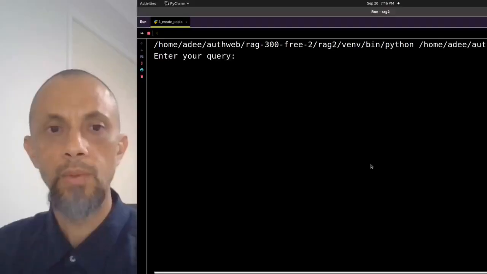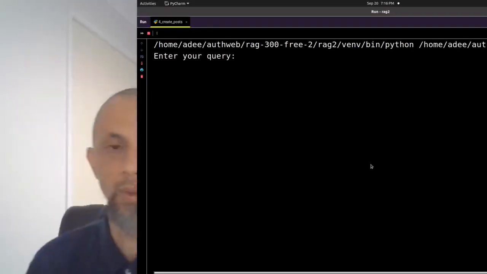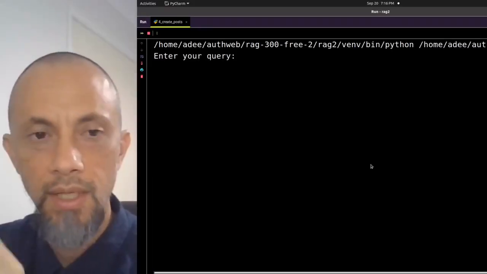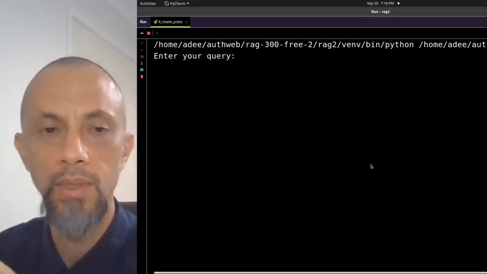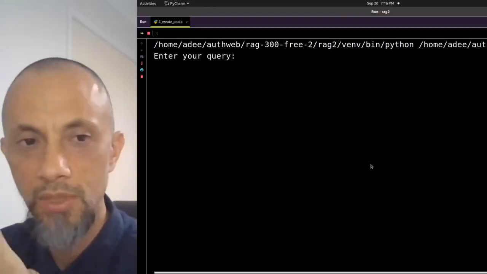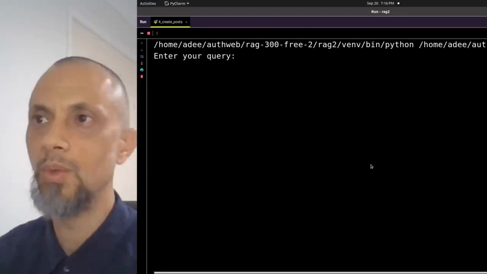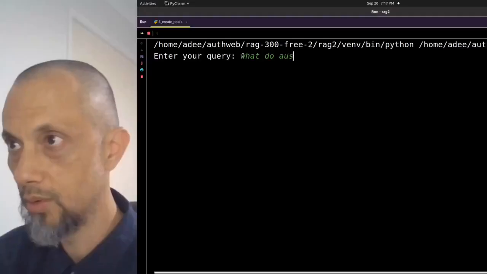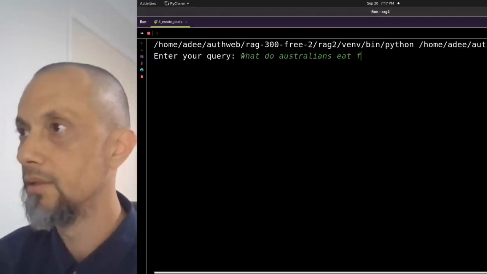Okay, now this is where we ask the query. Okay, so the embeddings are in the database. We're going to ask the query, and we want to try and test out whether or not the LLMs and the vector database give us any hallucinations. All right, so we already said before that we had some untrue statements about Australia. For example, they eat sushi for breakfast. So let's make a query here, and we'll say, what do Australians eat for breakfast?